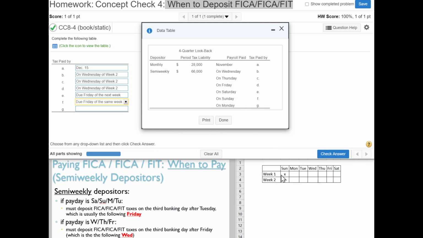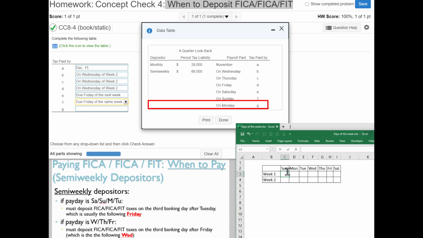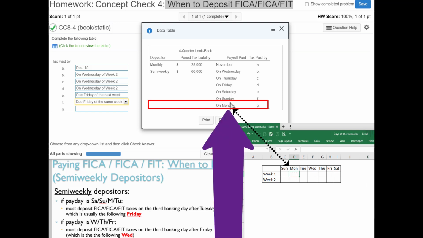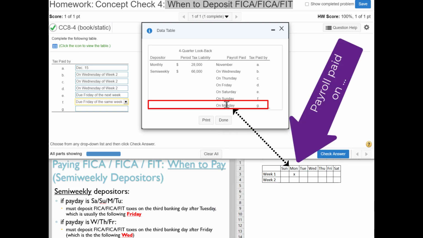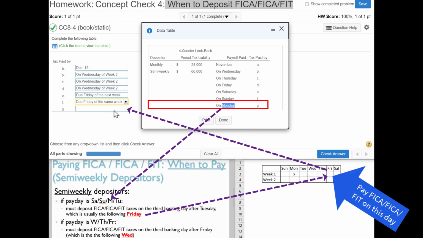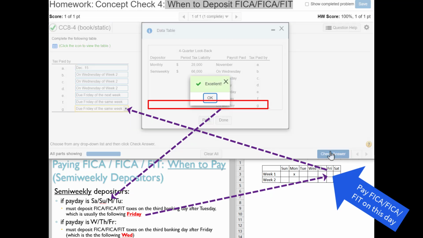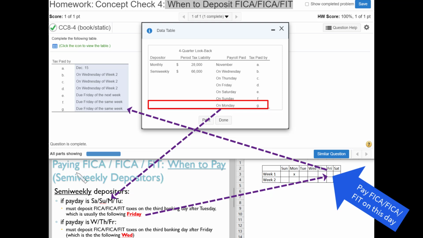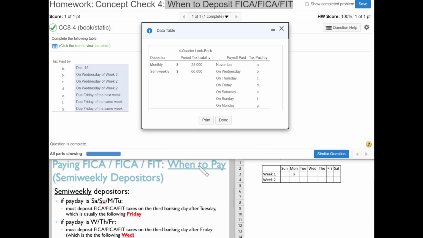And then finally, if our payroll was paid on a Monday, according to the rules, we pay the following Friday, which is Friday of the same week. And that's it. So as long as you just follow these rules, it's pretty simple to figure out when to pay FICA FICA FIT. But also remember it's okay to pay early.